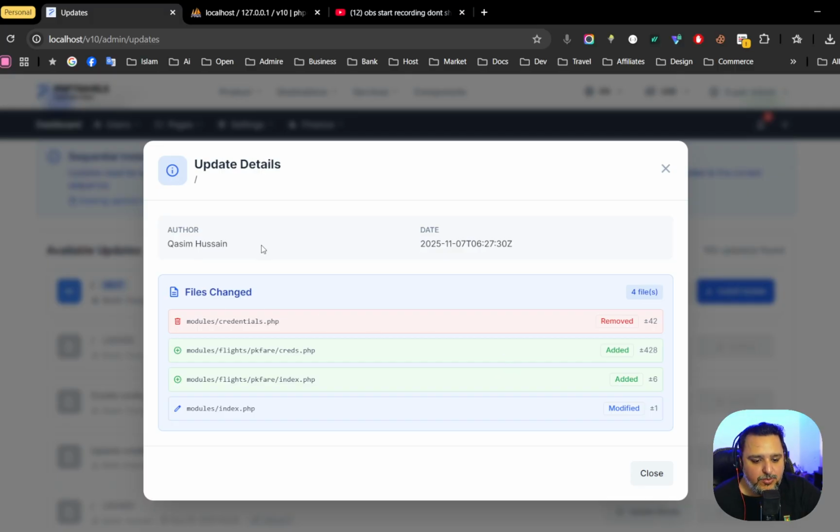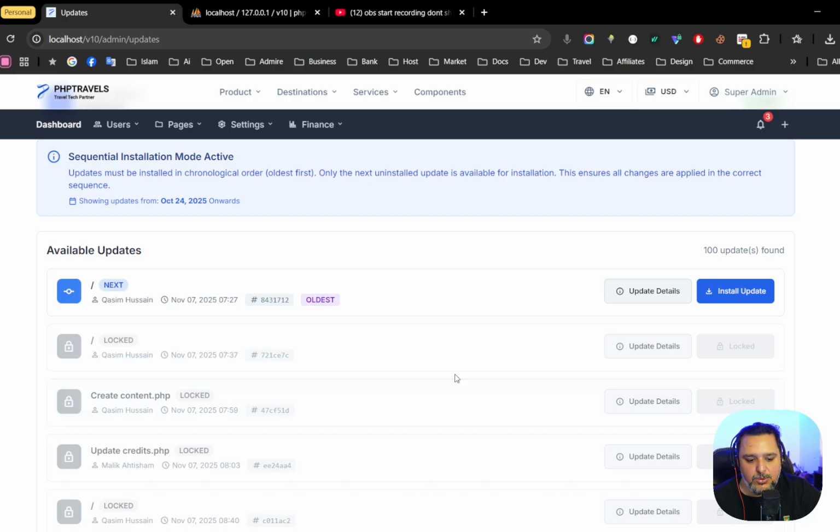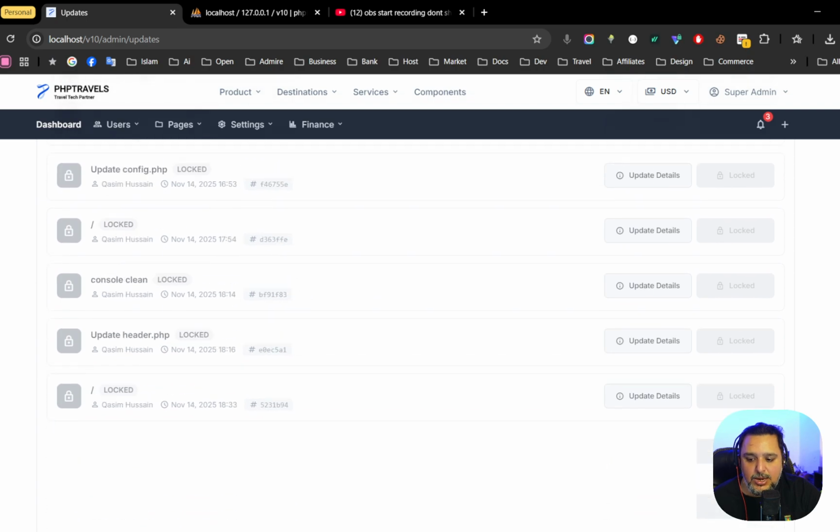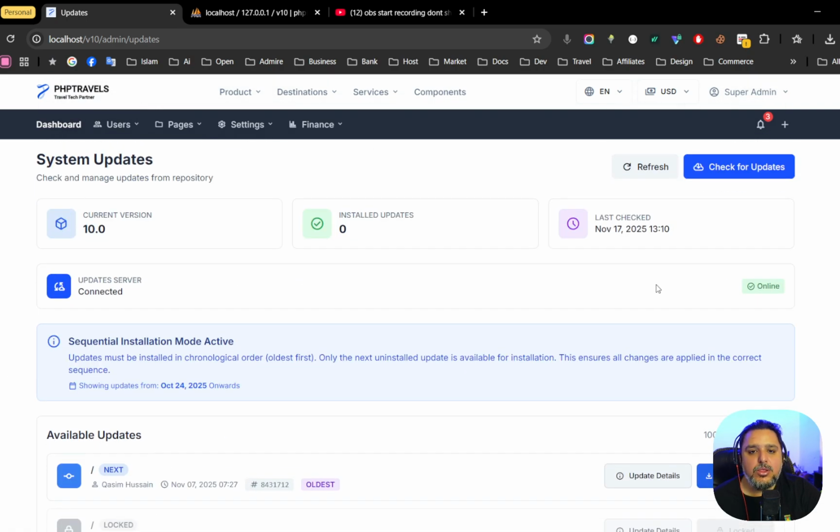For example, I coded these files and made some improvements. In the modules, credentials.php has been removed. We added some files, and some files have been modified. So you will keep installing these updates one by one, so that you will have the latest version all the time.